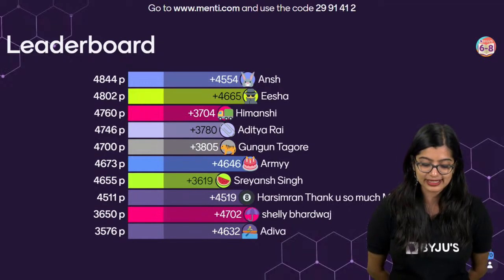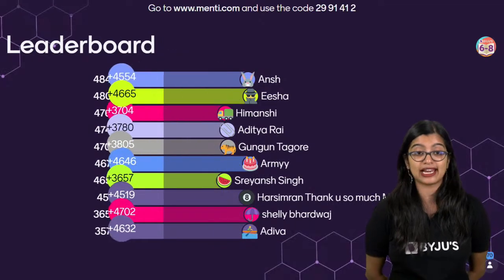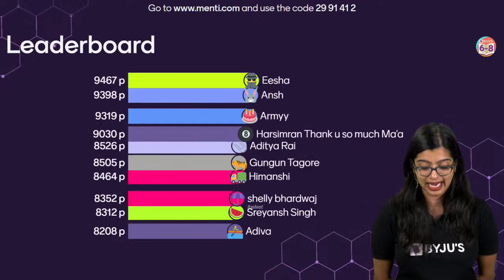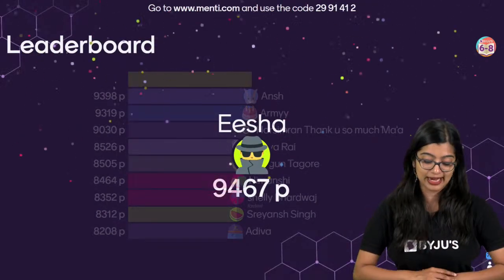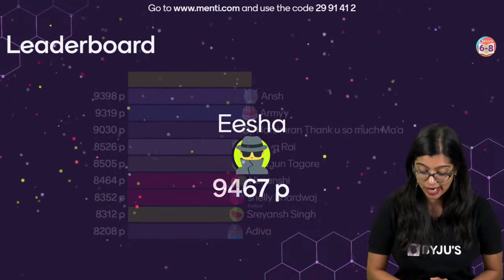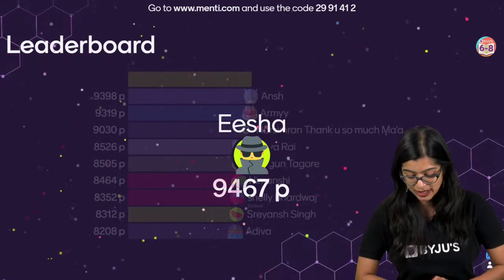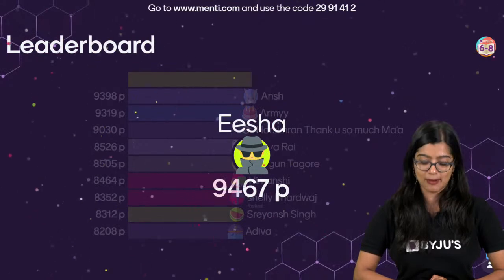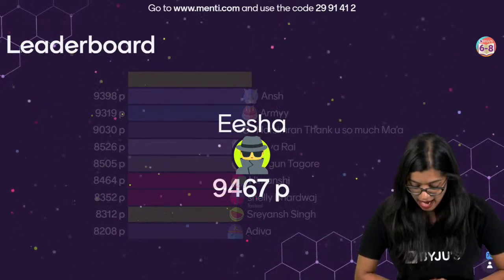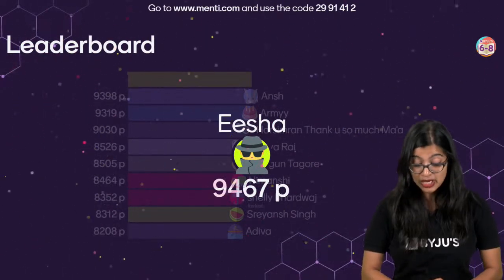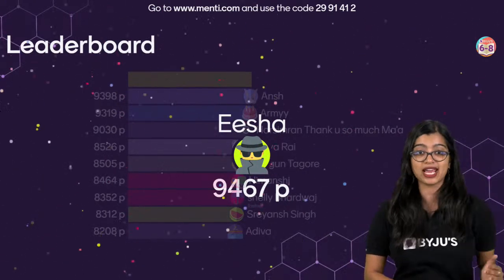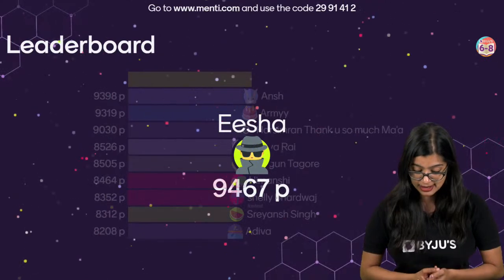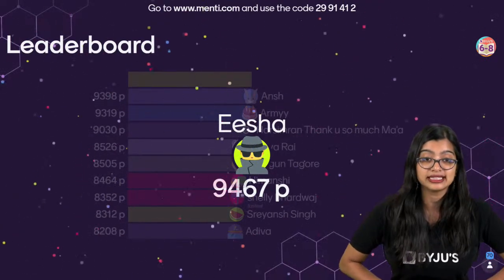And as you can see, we have the leaderboard. And let's see what the leaderboard has to say. So I can see Isha is on top. Well done, Isha, with 9,467 points. Then I can see Ansh, Army, Harsimran, who says, thank you so much, ma'am. How sweet. Then I can see Aditya Rai, Gungun. Then I can see Himanshi. Shelly is the fastest, even though Shelly is maybe not at the top 5. But nonetheless, Shelly is the fastest. Then I can see Shreyansh and Adiba.